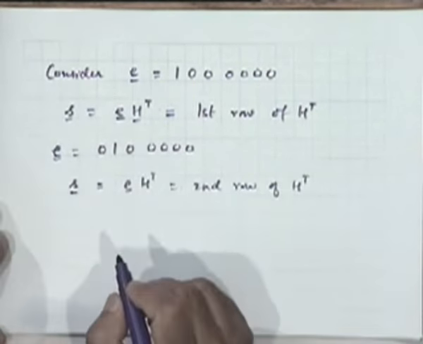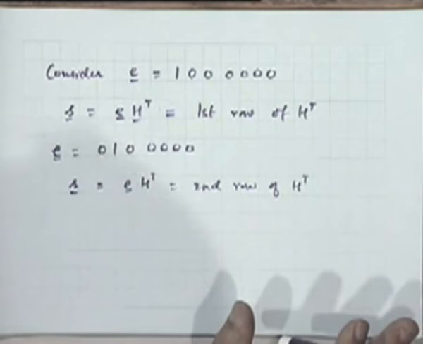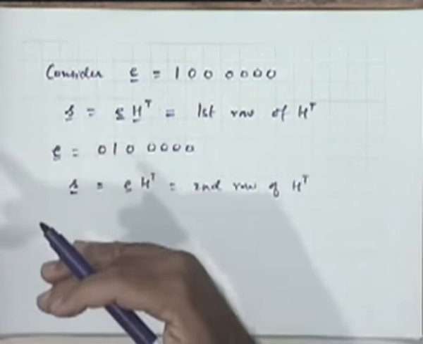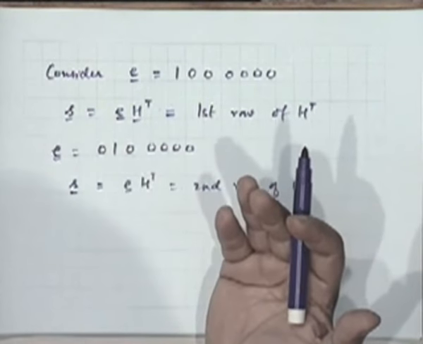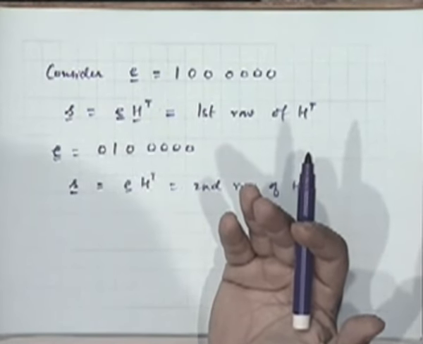Therefore, what does it mean? If I want all these 7 syndrome sequences to be associated with 7 distinct error patterns, then all I have to ensure is that the 7 rows of H transpose are distinct, right? Is it clear?